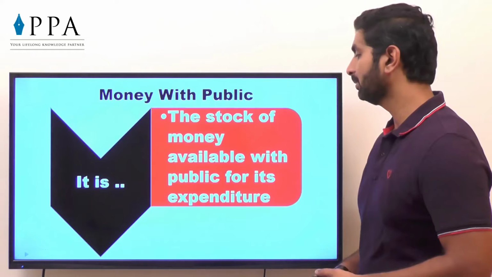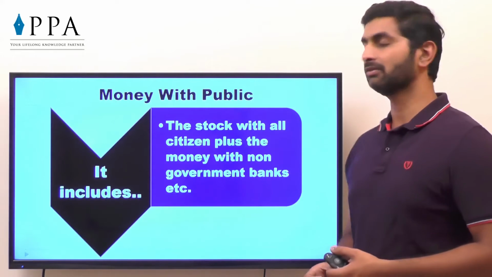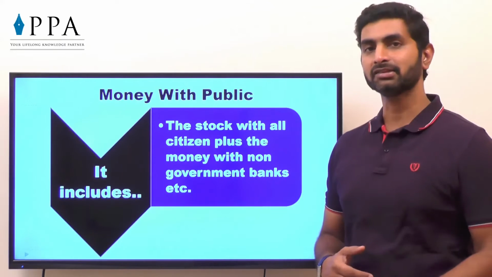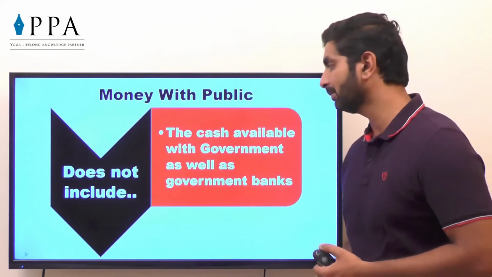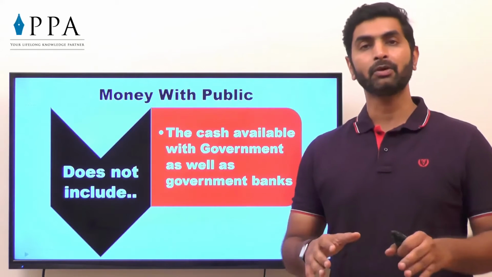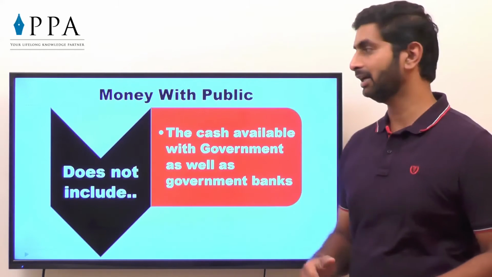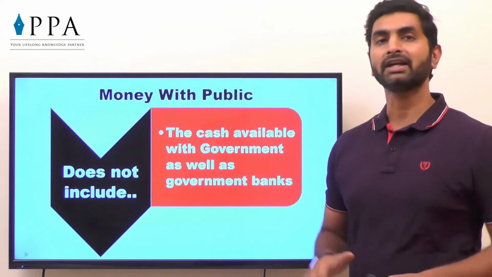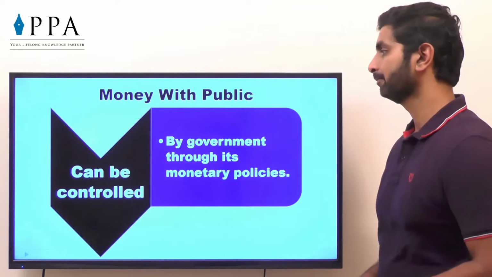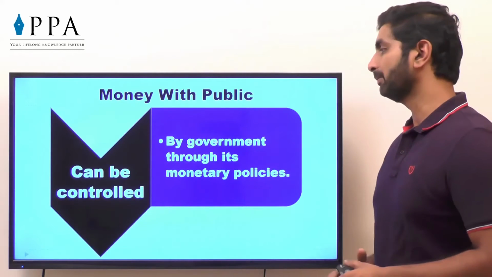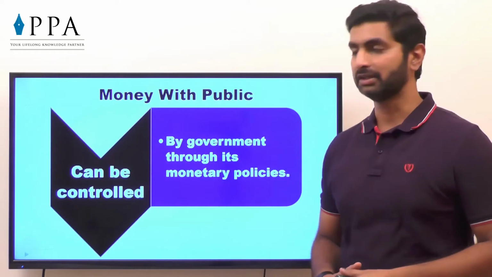It is the stock of money available with public for expenditure. It includes the stock with all the citizens plus the money with non-government banks, etc. So for the banks also, that is, the bank needs to keep some cash. It does not include the cash available with government as well as government banks. So that amount is excluded. Non-government banking institutions like NBFCs, that cash has been added. But what is the cash available with government is not added in money supply, because obviously it is not made open for general public. It can be controlled. Money with public can be controlled by government through its monetary policies. The decisions taken by the government is called as monetary policy.